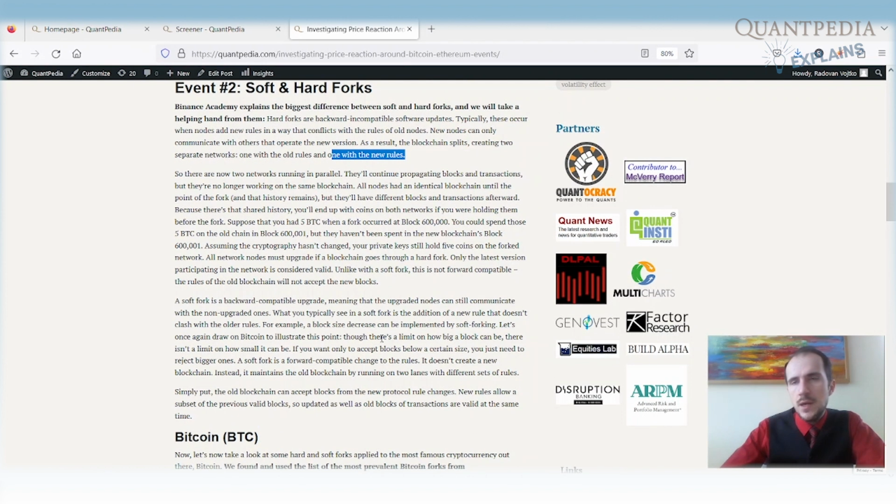So that's a hard fork. When there is a hard fork, the coin usually splits and we have two different coins. It happened, for example, with Bitcoin. We have the original Bitcoin and we have Bitcoin Gold. The same thing started with Ethereum, so we have Ethereum Classic, Ethereum Gold, etc. So we have multiple different coins after the hard fork.